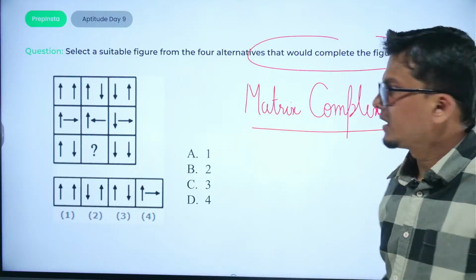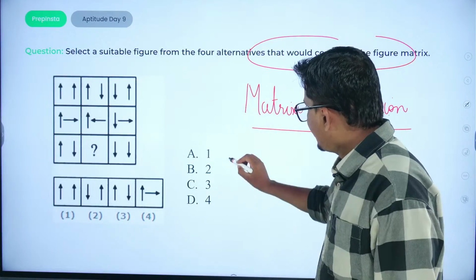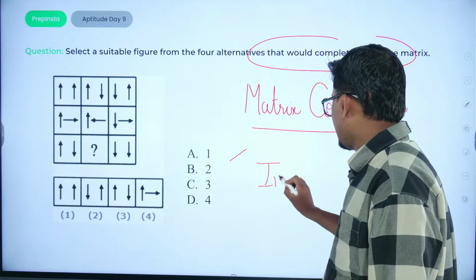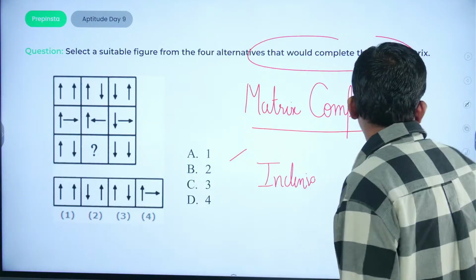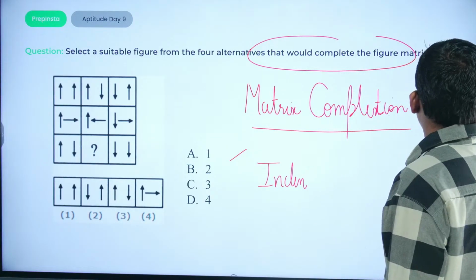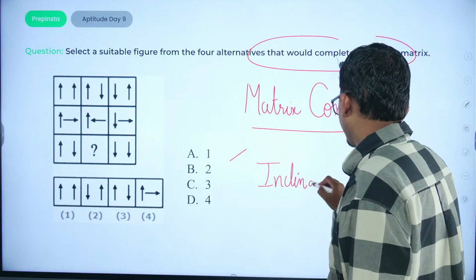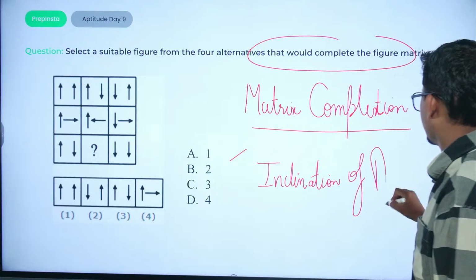You just need to figure out the orientation or the inclination of arrows. So what would be the deciding factor here? The deciding factor would be the inclination of arrows. Just check in which logic these particular arrows are being inclined.